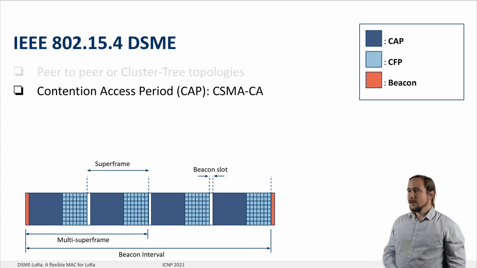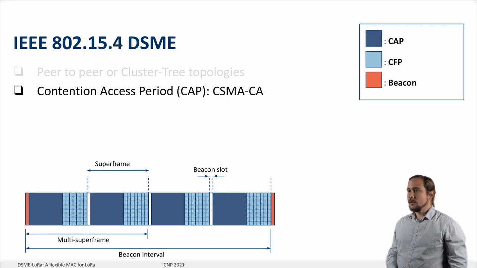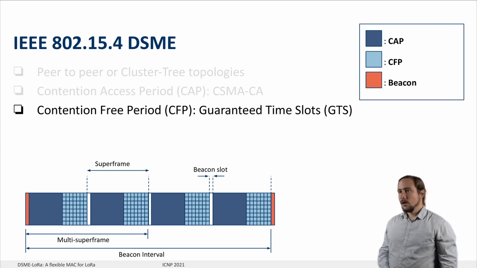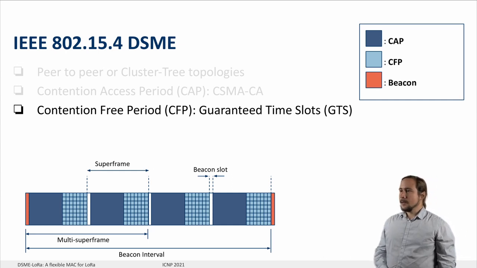On one hand, CSMA-CA during a contention access period, used mainly for MAC control traffic. On the other hand, multi-channel guaranteed time slots during a contention-free period. Superframes are organized in a multi-superframe structure in order to extend the number of available guaranteed time slots.